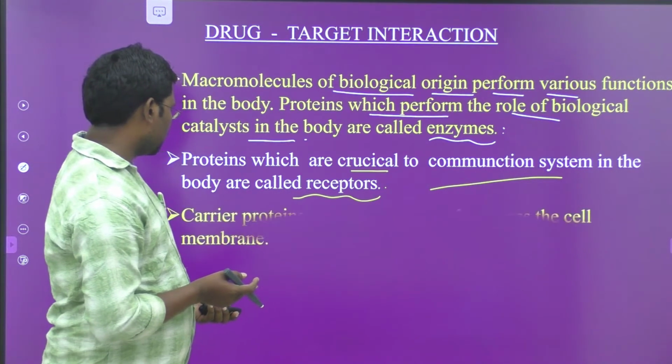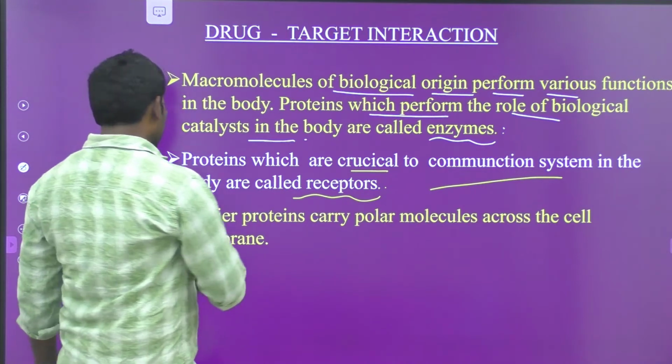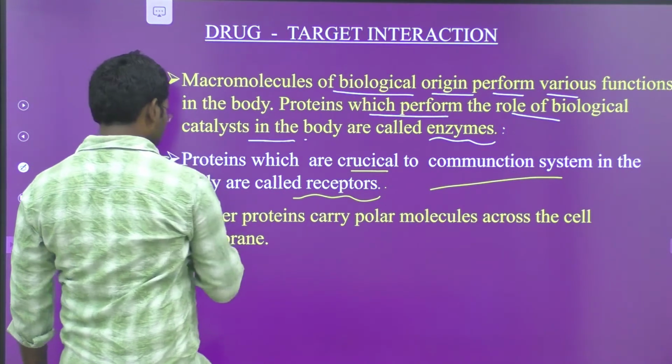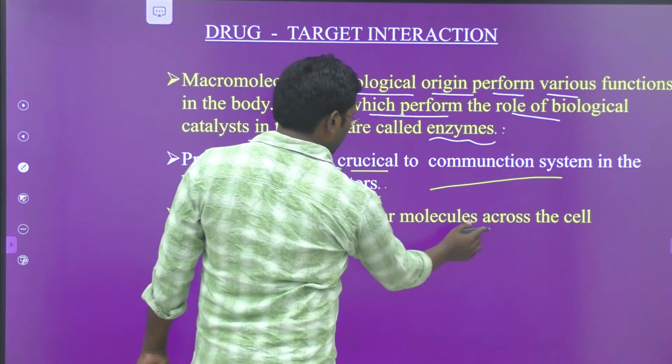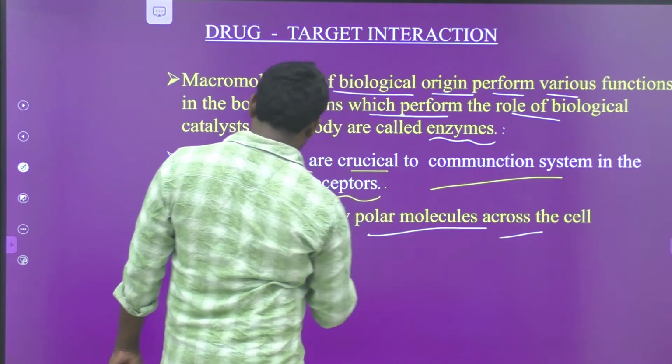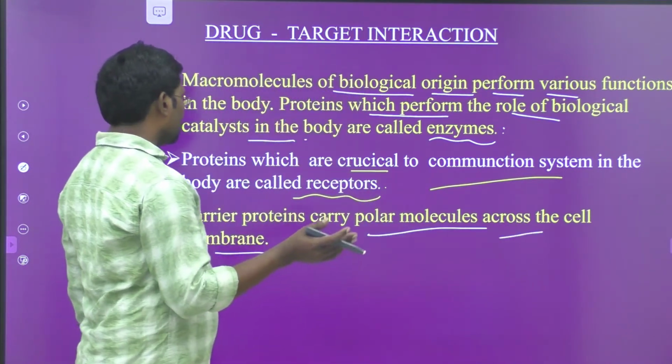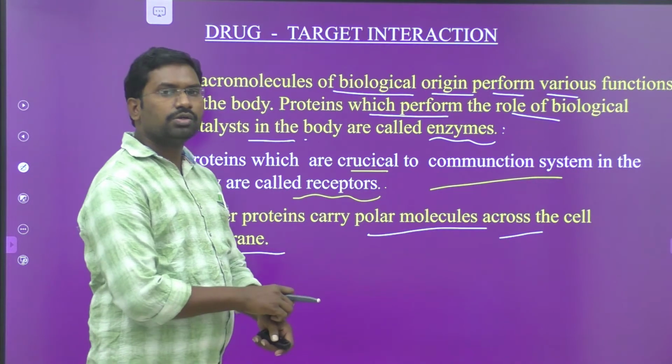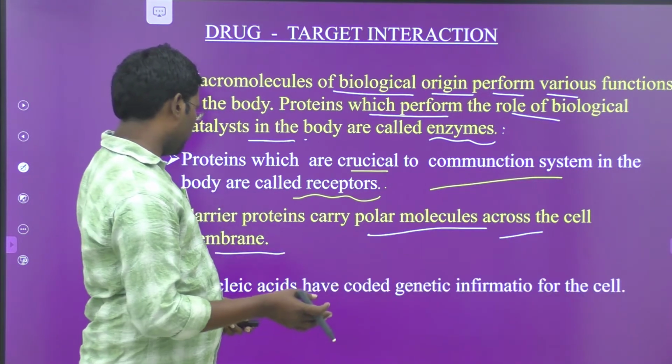What is that? Receptors. Carrier proteins carry polar molecules across the cell membrane. So therefore carrier proteins carry polar molecules across the cell membrane.